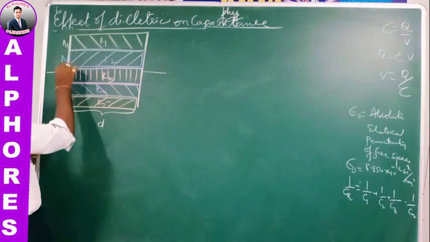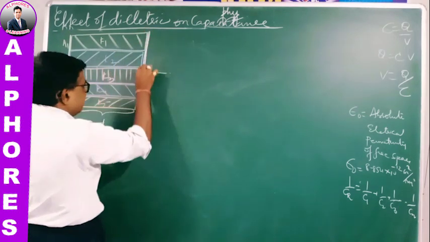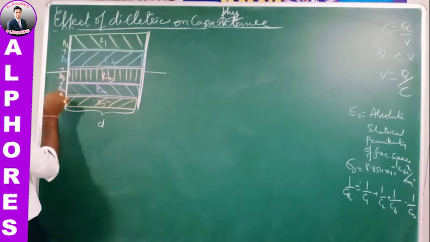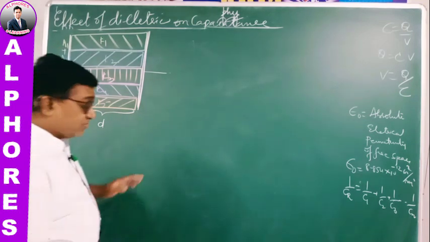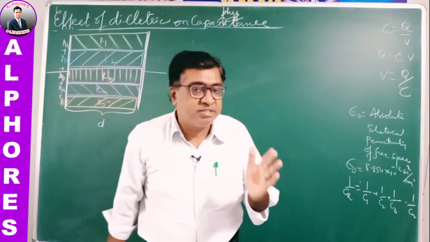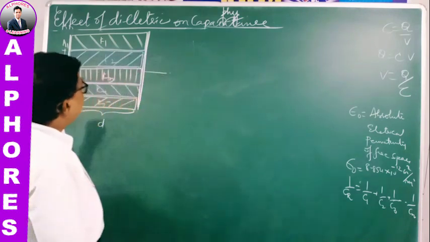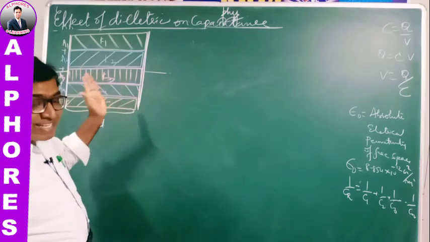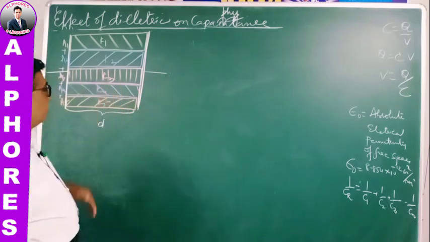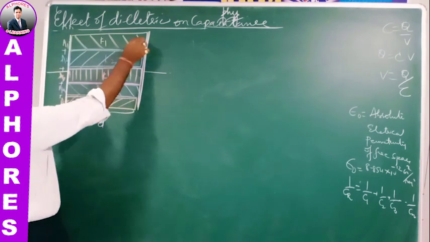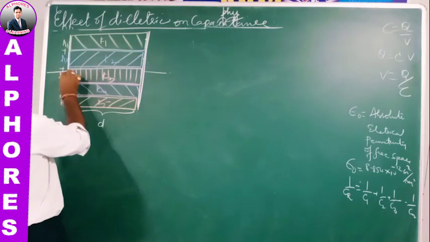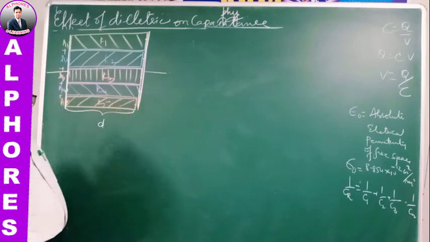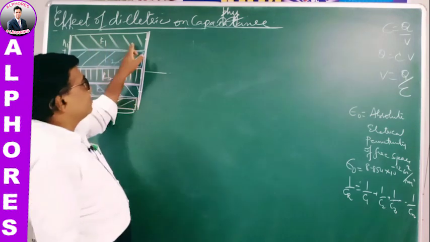Now here the total plate area is A. In this one, the total area is A1 plus A2 plus A3 plus A4 plus A5. In the earlier case, the total distance was T1 plus T2 plus T3. Now the area is divided, but all the dielectrics are of the same thickness. Thickness is same, right? Now, this part is plus, this is minus, this part is plus, this is minus, this part is plus, minus.